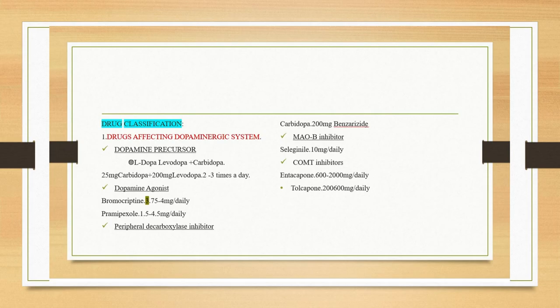For MAO inhibitor, the commonly prescribed drug is selegiline. Dose is 10 mg per day. COMT, catechol O-methyltransferase inhibitors, the drugs are entacapone and tolcapone. The dose for entacapone is 600 to 2000 mg per day, and tolcapone 200 to 600 mg per day.